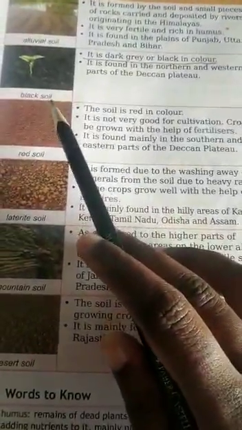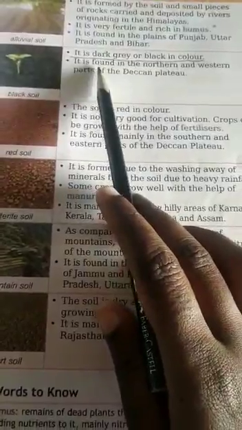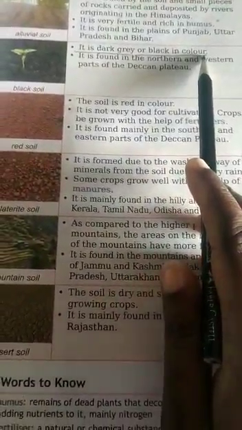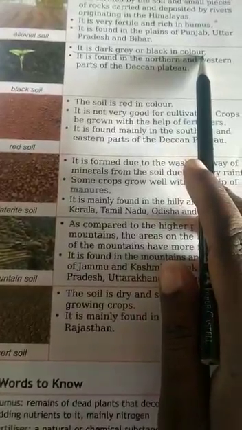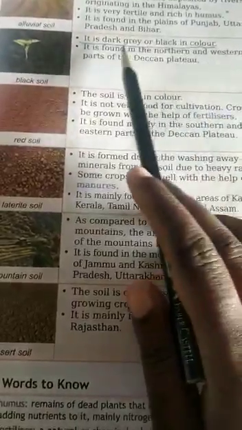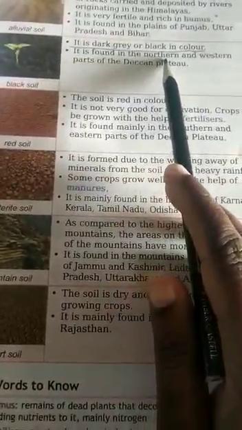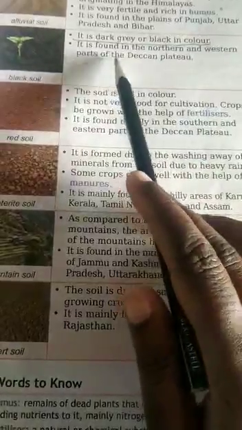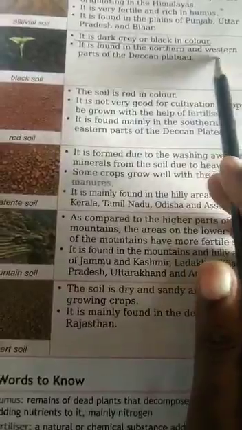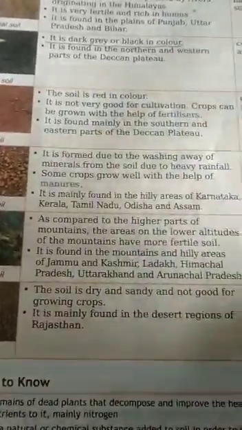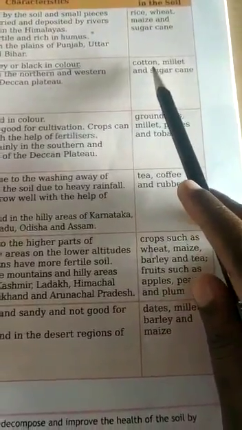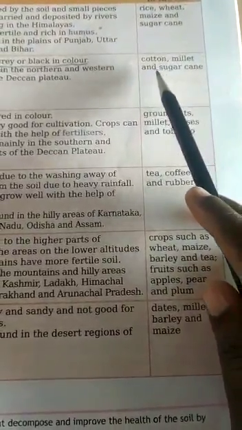Now we will see black soil. It is dark grey or black in color. It is found in the northern and western parts of the Deccan Plateau. The crops which are grown in this soil are cotton, millet and sugarcane.